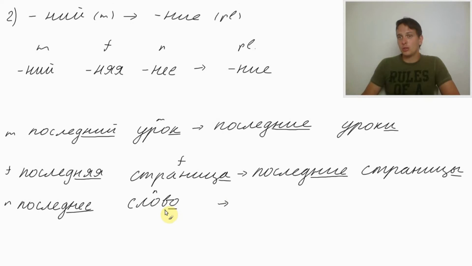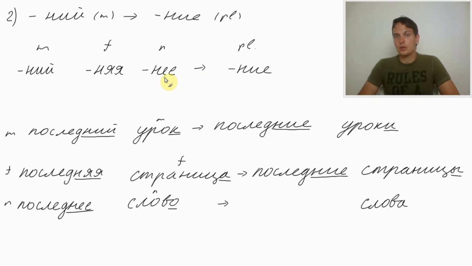Слово, neutral, ends in о. How would we establish the plural, words? We need to replace о with а. Слова. Plural of words. And last words would become последние.